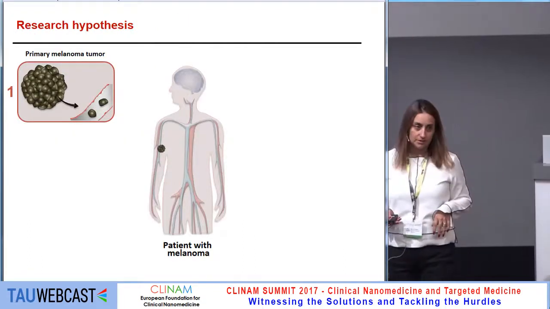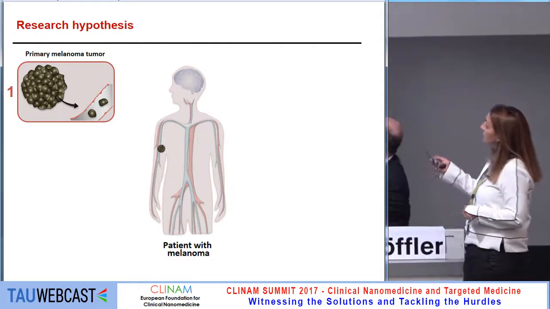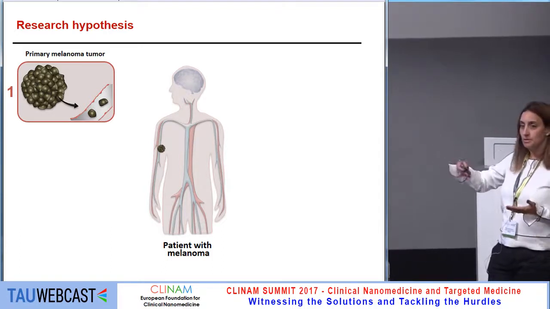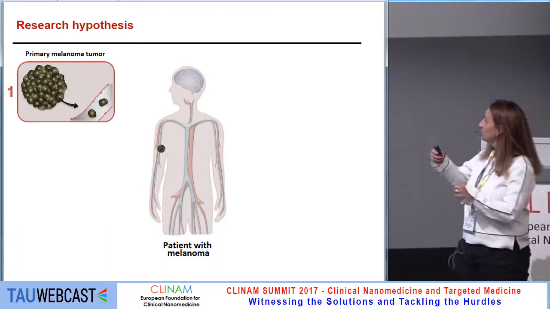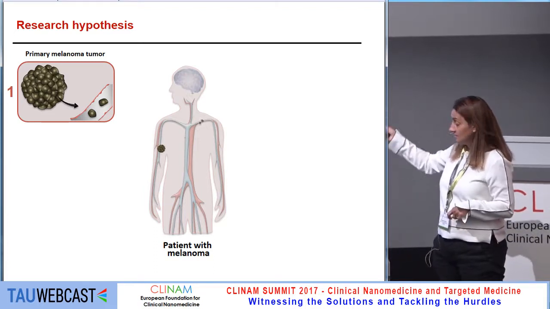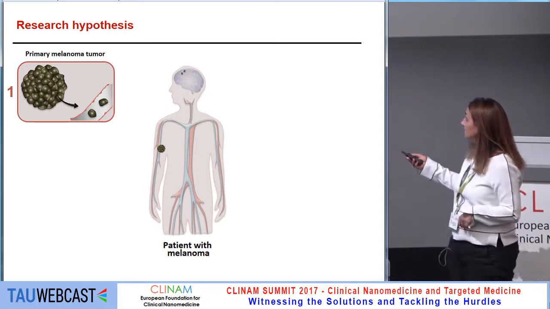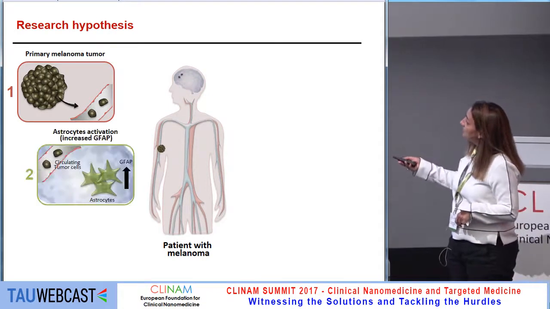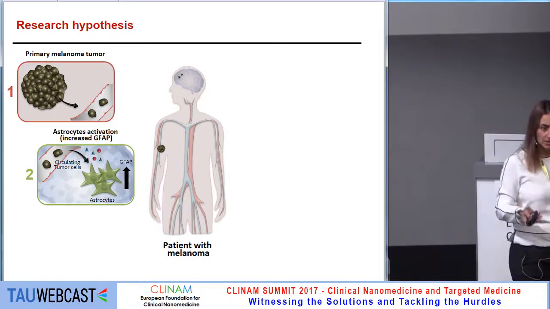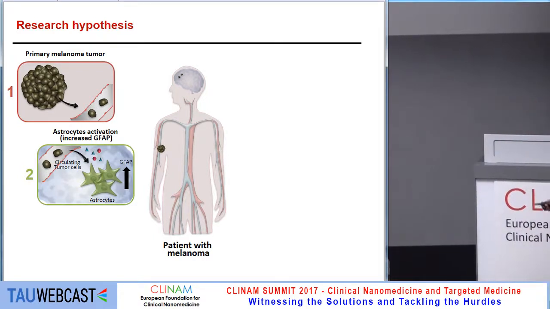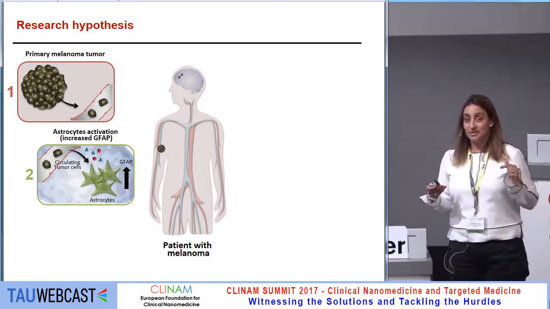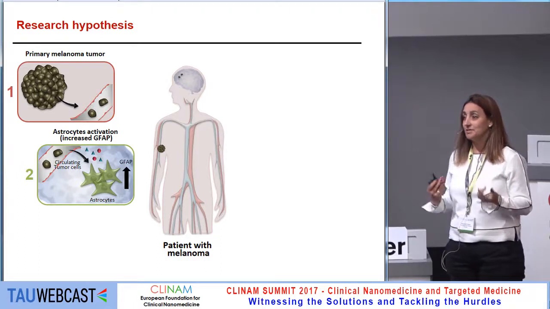So we had a hypothesis, and the hypothesis was that we have this primary melanoma in the skin. At some point, it starts having some melanoma cells that are circulating in the bloodstream. They are all the time secreting pro-inflammatory cytokines and chemokines that are going everywhere while they are circulating, but some of the stromal cells in different organs start listening.